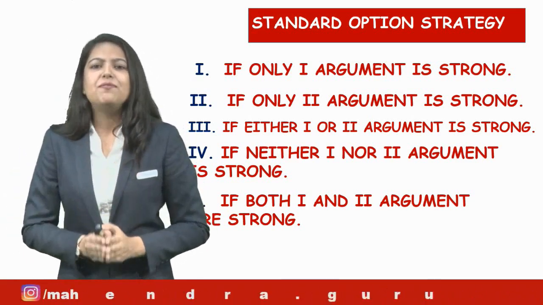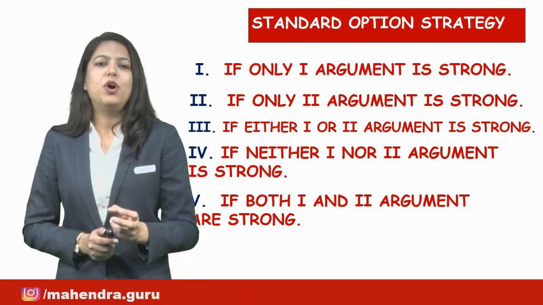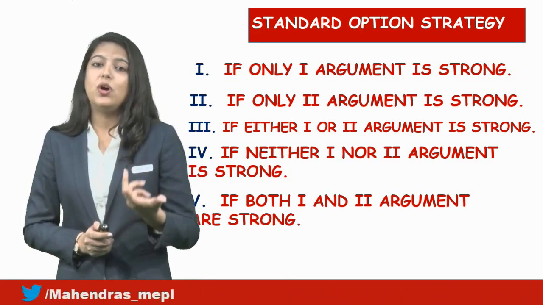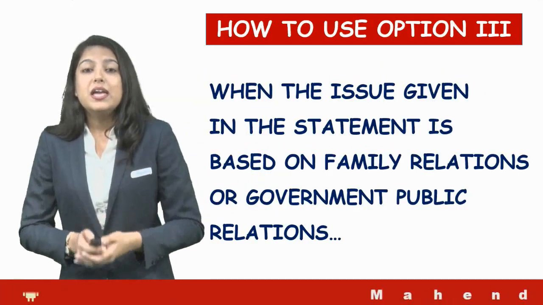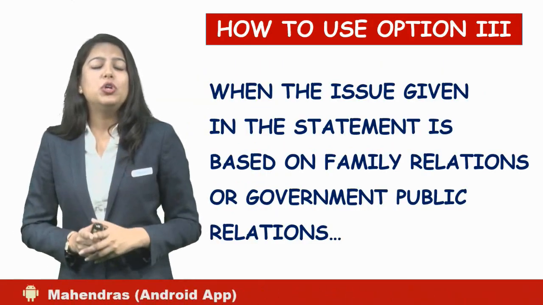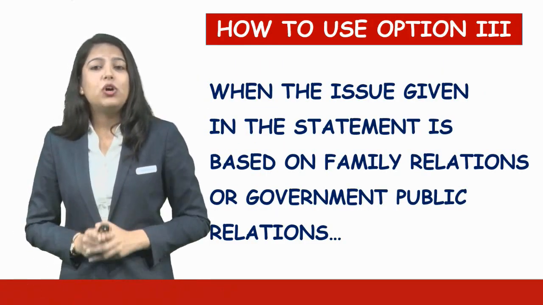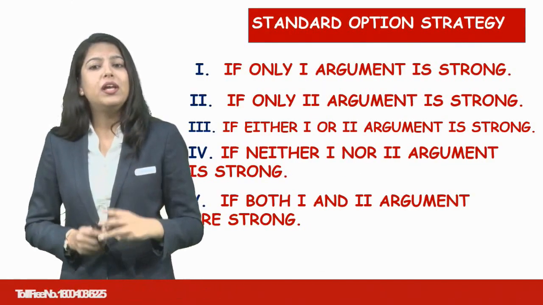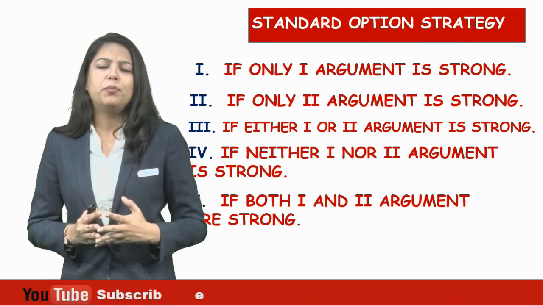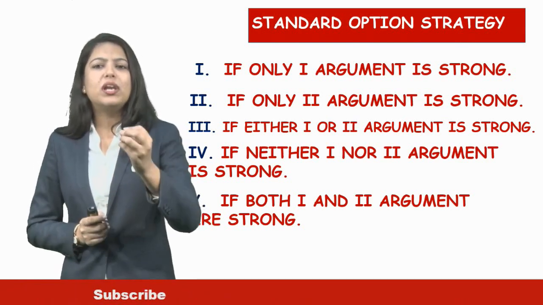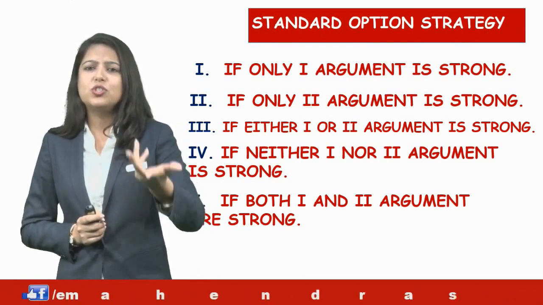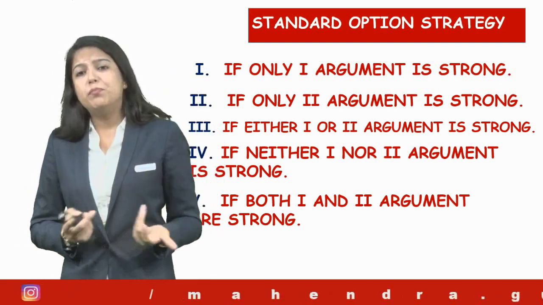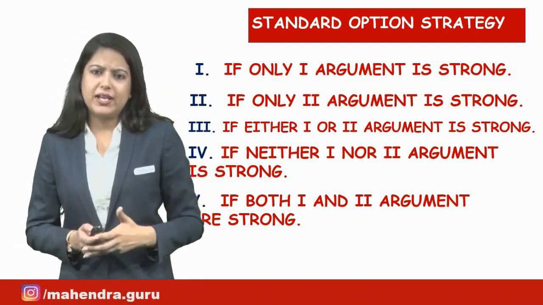Now these 5 standard option strategies are to be considered when a question arises with a statement and 2 following arguments. How to use the option 3 strategy, because option 1, option 2, option 4 which we have looked upon are very easy to apply. Why? Because if I say only the first argument is strong, the second one is not strong, we'll definitely claim option 1. Same for option 2, and when both are not strong, we'll consider the neither nor condition.